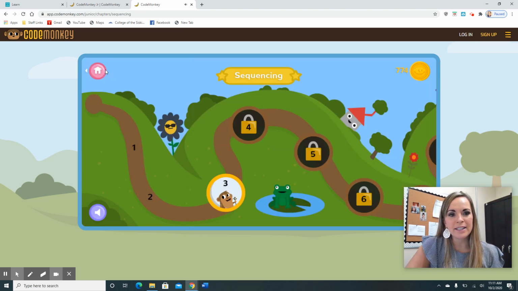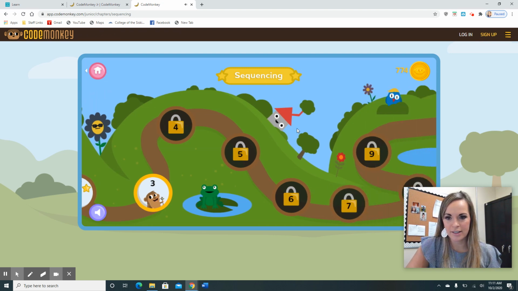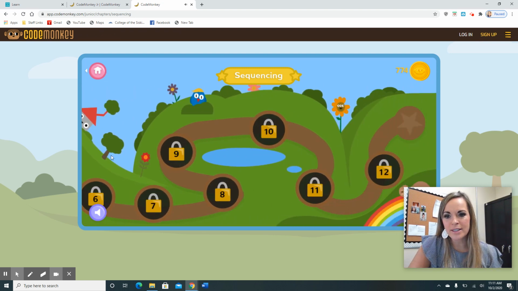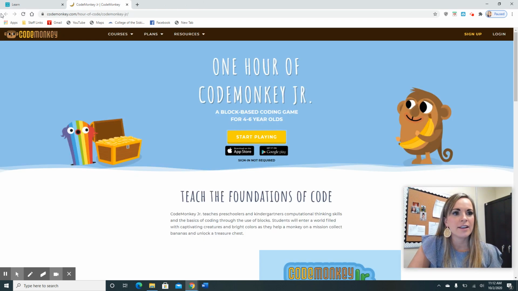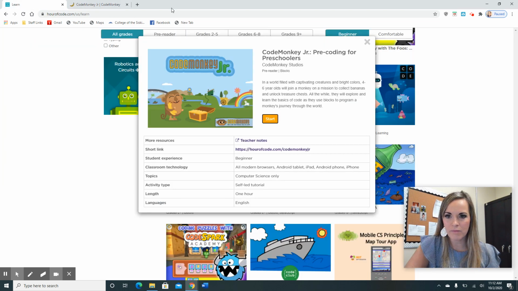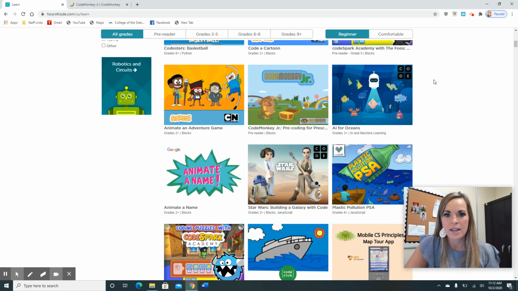So there's many different levels on this. This is mainly for the little guys. Super fun. There's some really advanced ones on here. Let's X out. You can go to pre-reader, grades 2 through 5, 6 through 8, grades high school and up.